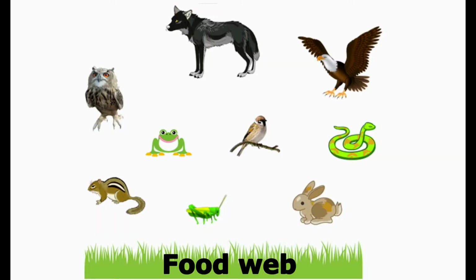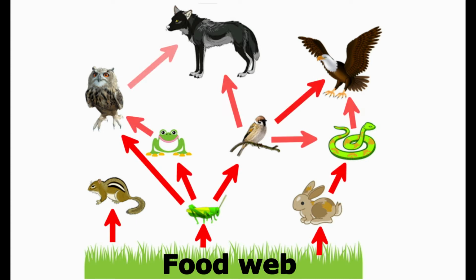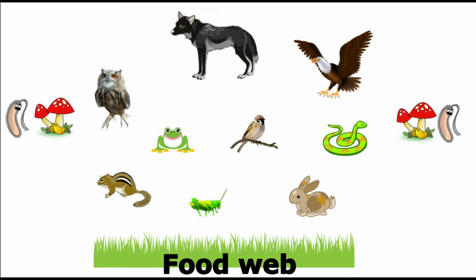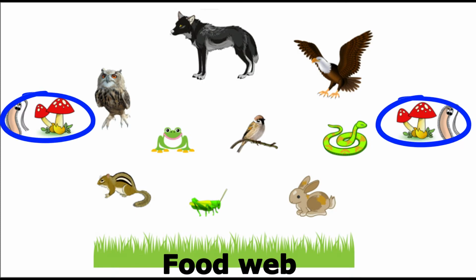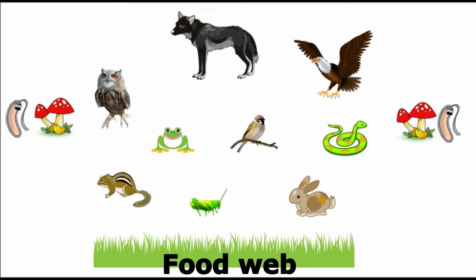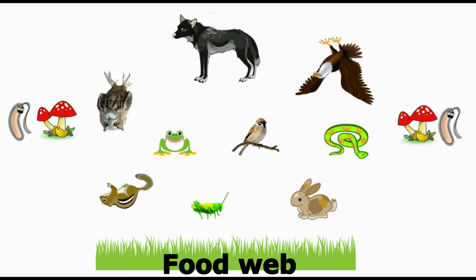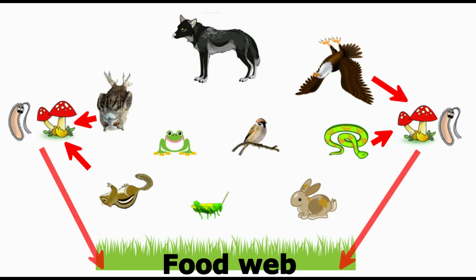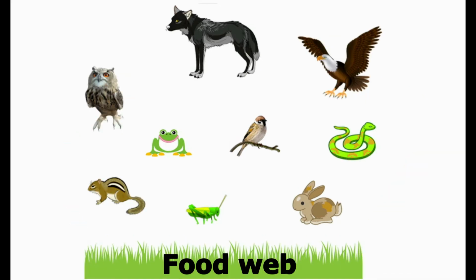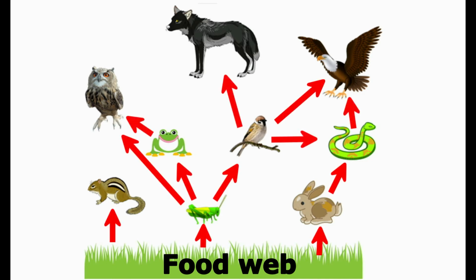Food web diagrams show all the possible feeding relationships within an ecosystem. Finally, food webs also include decomposers like bacteria and fungi. When organisms die, these decomposers break them down into simple molecules. And these nutrient molecules can then be recycled by plants at the beginning of the food web. Food webs do a great job showing how living things are connected in the web of life.